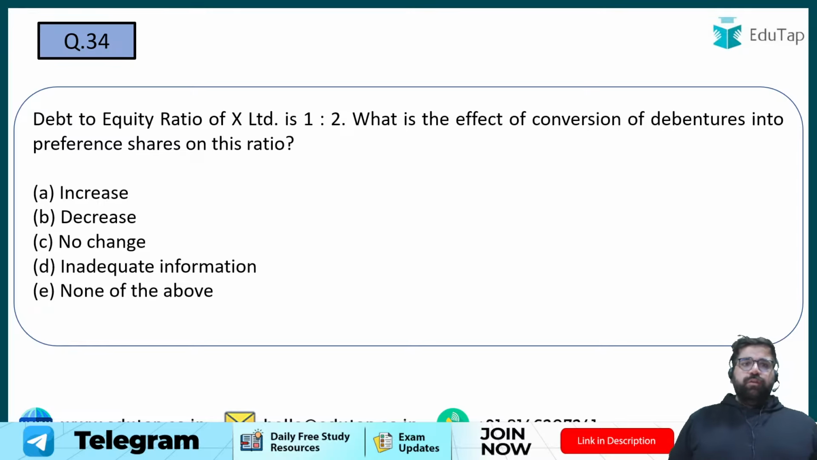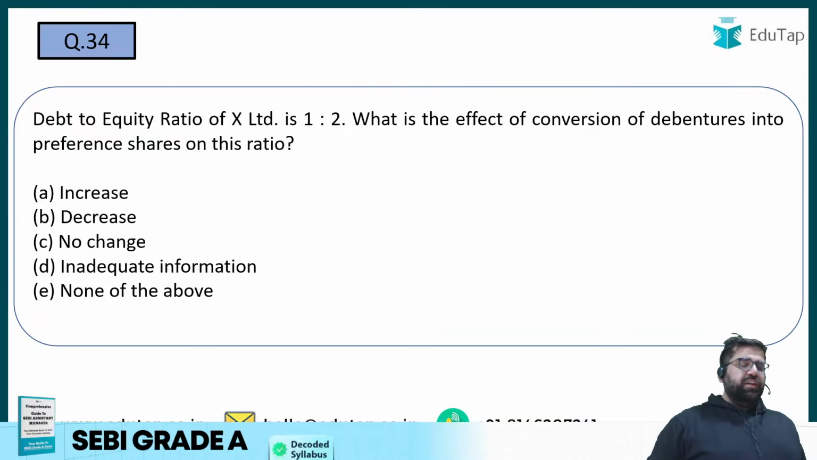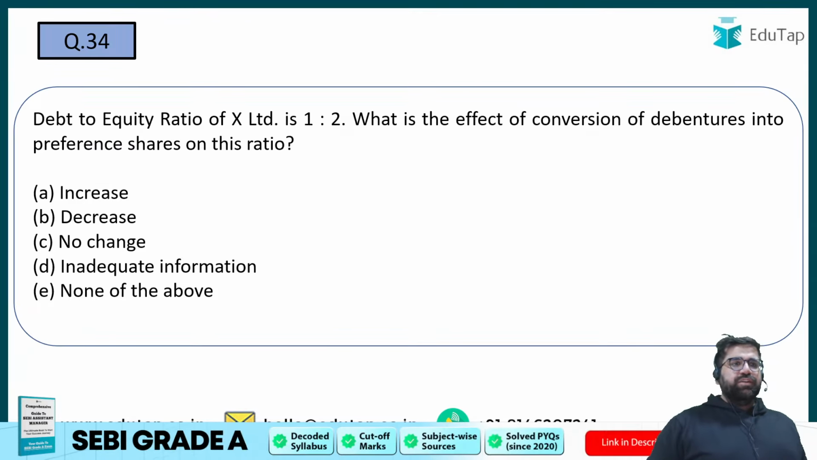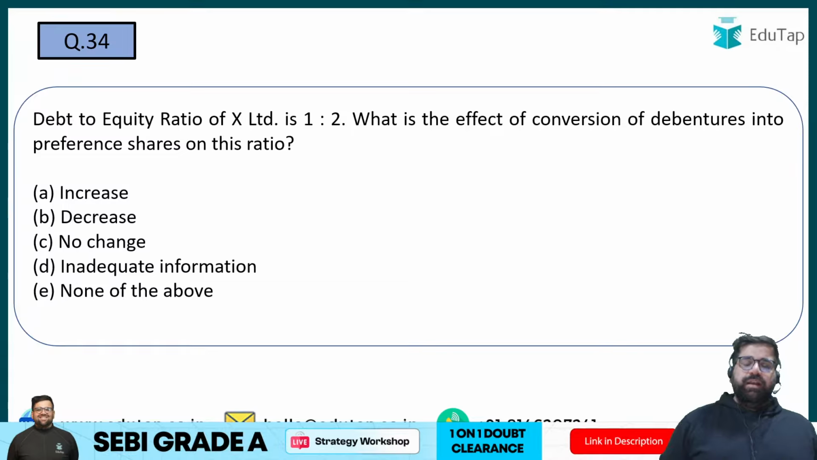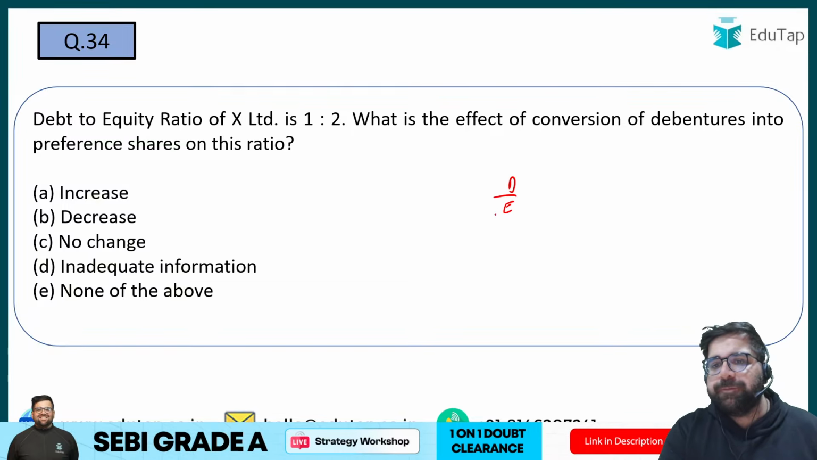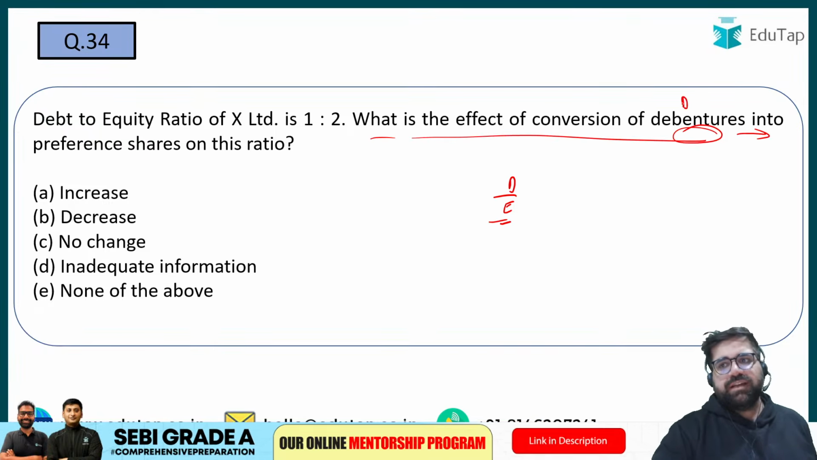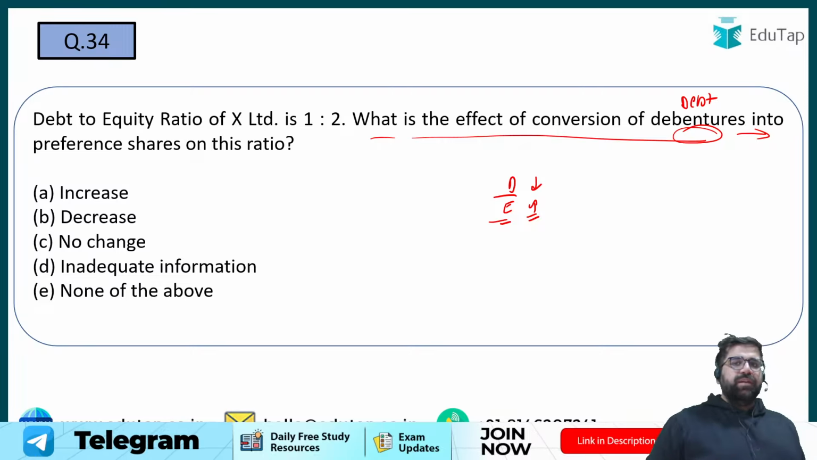Chaliye, question number 34. Debt to equity ratio of one company is 1:2. What is the effect of conversion of debentures into preference shares? Debt to equity is your debt divided by equity. Right? Now, if you convert your debentures into preference shares, debenture is a kind of a debt. Right? So your debt will reduce and your equity will increase. Right? Equity basically is your shareholder fund. Remember this. So if debt goes down and if equity increases, what will be the impact on your debt to equity ratio?